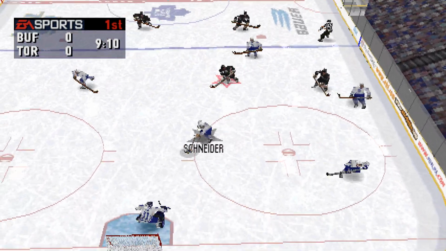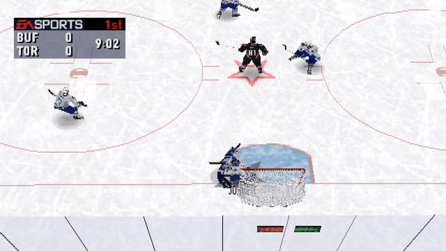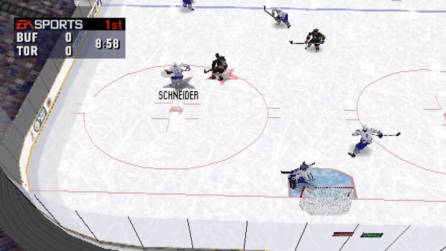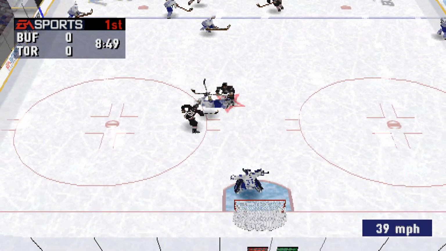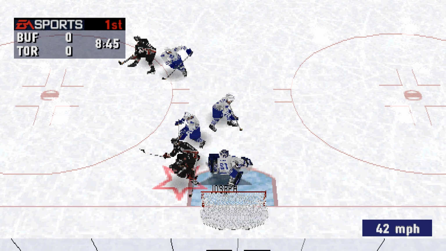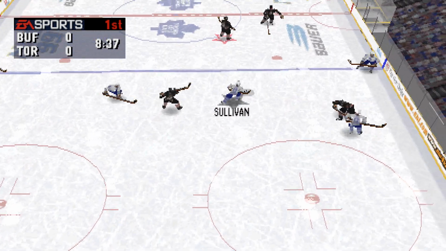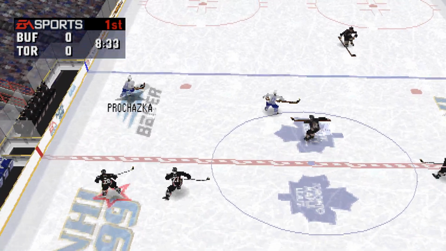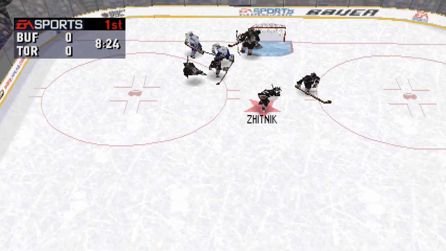Toronto has fresh legs on the ice. Schneider moves it into the corner. To Schneider. Schneider gets hit. To Pekka. He fired it. Pekka knocks the puck away. Joseph moves it to Cote. To Prohaska. It's one-on-one. Prohaska to the net. He blasted it.